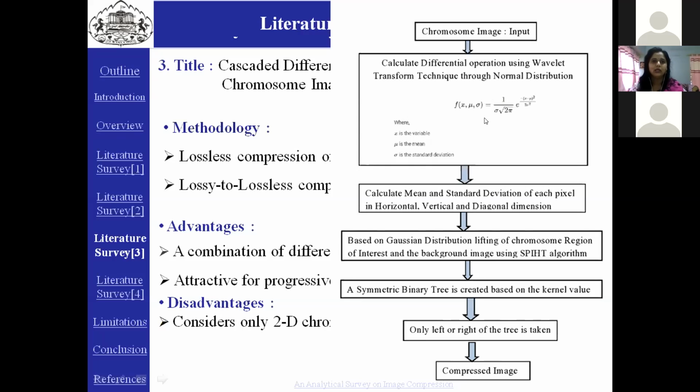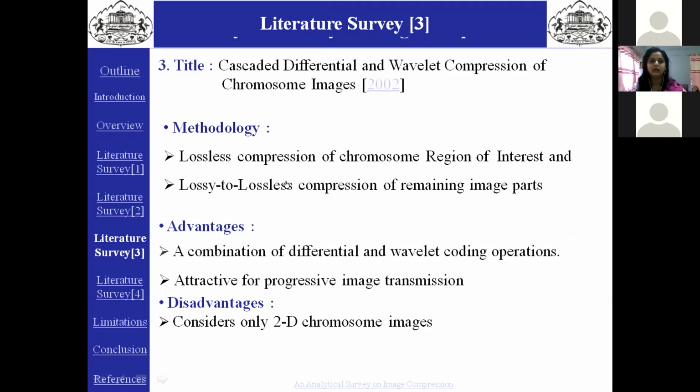This diagram shows the flow of the detailed procedure. The SPIHT, set partitioning in hierarchical trees algorithm, is used for image compression, based on which a symmetric binary tree is formed and only the left or right half of the tree is used for image compression and decompression. The advantages of this method are the overall design of the coding scheme is based on a combination of differential and wavelet coding operations. The coder generates embedded bit streams that allow progressive image coding. This is very attractive for progressive image transmission in telemedicine for fast searching and browsing of chromosome images. And the disadvantage is that it considers only 2D chromosome images.